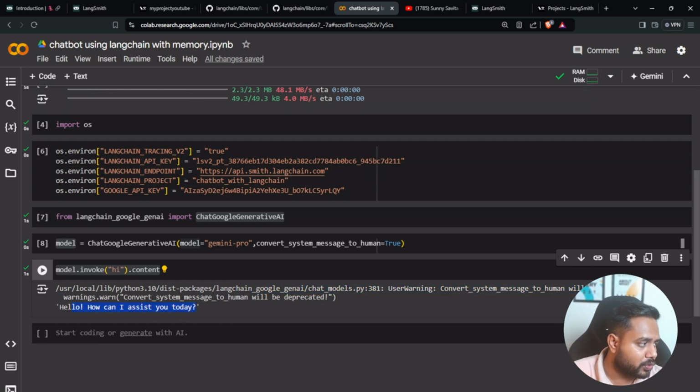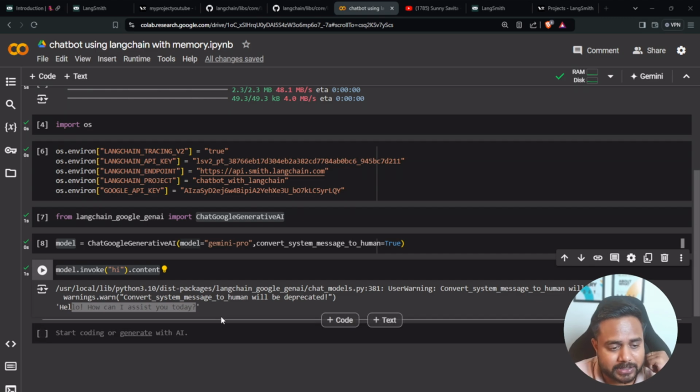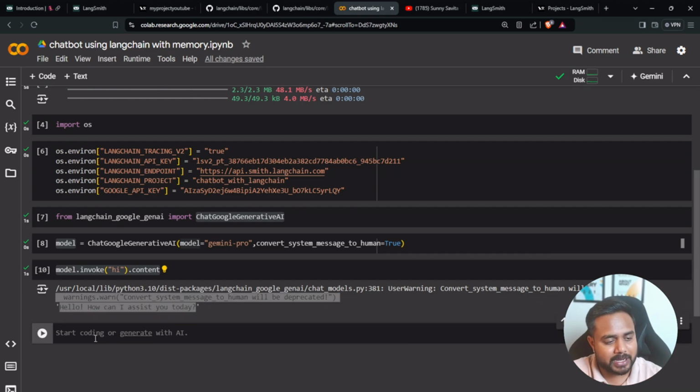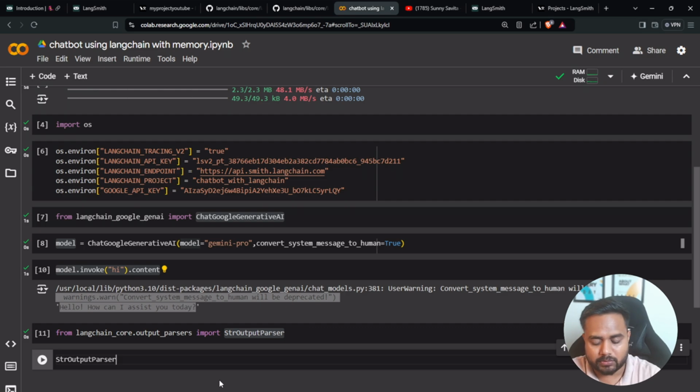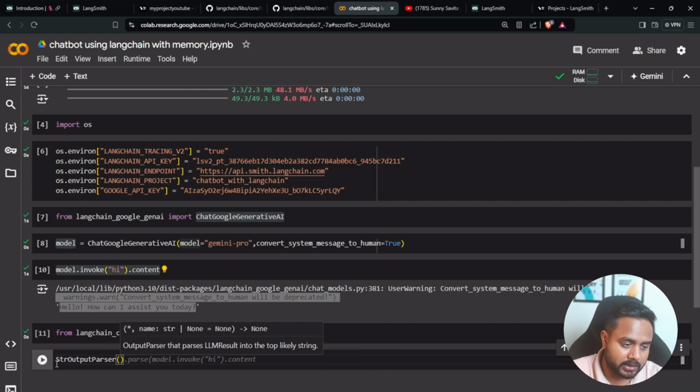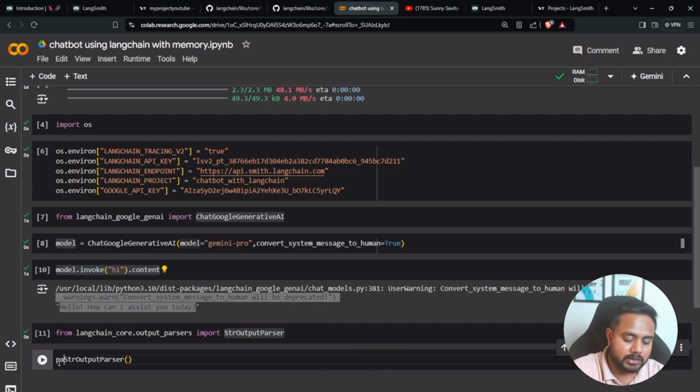Now, one more thing I told you: if you want to execute it and get this particular output, you can pass it to the str output parser. Whatever string is there, it will parse that particular string. So simply you can create the str output parser, create an object of it, and keep it inside this variable parser.